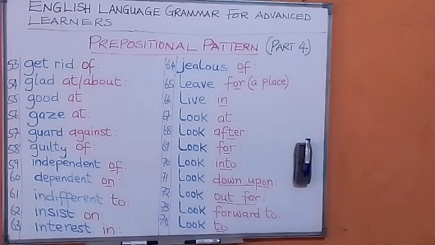Insist on. Insist on means you don't want to agree. You don't want to say no. You insist on. You want to continue with what you are doing. Oh, why do you insist on traveling today? Why do you insist on eating this type of food? I want to insist on my way. Insist on, or insisted on. Okay? Interest in.